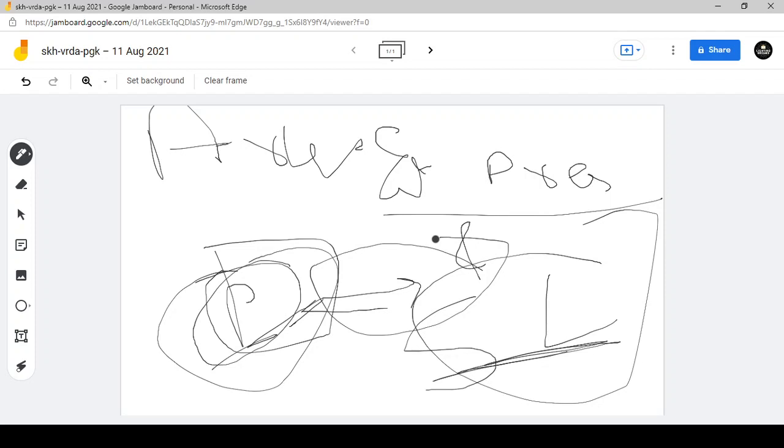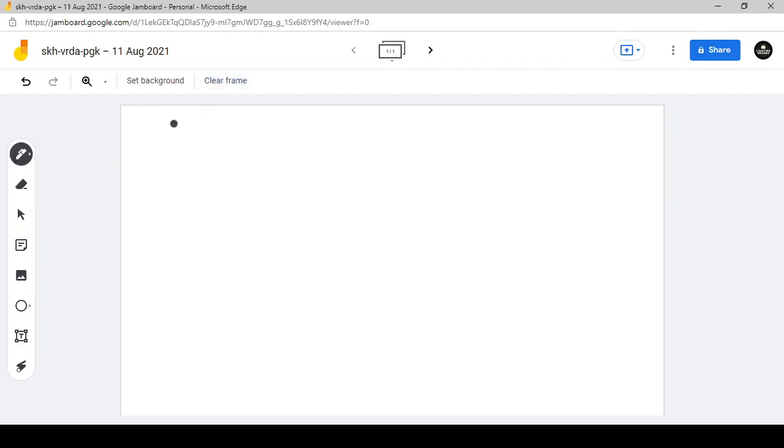Next we have, after article 1, article 2 and article 3, article 4, which is not that important. We will be discussing only the important articles, keeping in mind CLAT, judiciary, UPSC. So after part 1, we have part 2 of the Indian constitution which talks about citizenship.